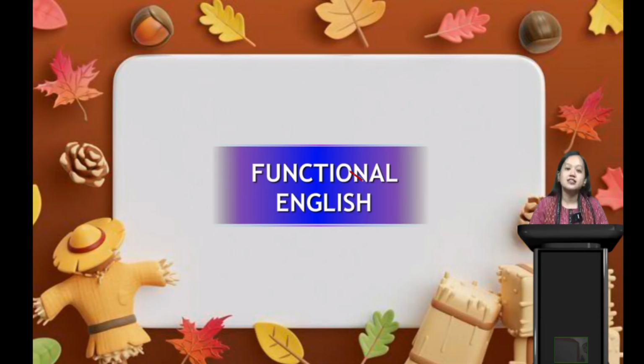So, dear students, today's class is our revision class. Whatever we have discussed in our previous classes, if you did not understand properly, today you can understand, since it's a revision class. So let's not delay and begin with today's session. See here on the screen, my dear students, it's written functional English, right?